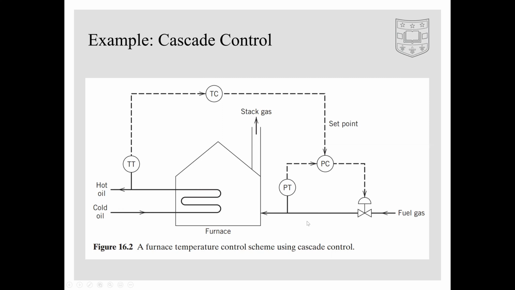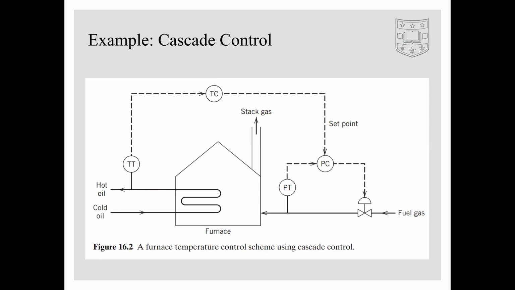This control system can be further improved by adding a third control loop to the system that measures and accounts for deviations in the cold oil feed. If a deviation in the cold oil is detected, the system will send a signal to the fuel gas feed to correct the deviation before the hot oil sensor picks up the deviation. However, because the cold oil and the hot oil flows are a single pipeline, deviations in the cold oil temperature will not take long to reach the hot oil sensor, making a cold oil control loop not as beneficial as a fuel gas feed control loop.